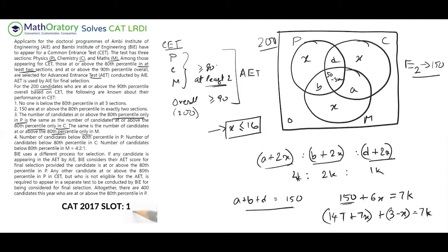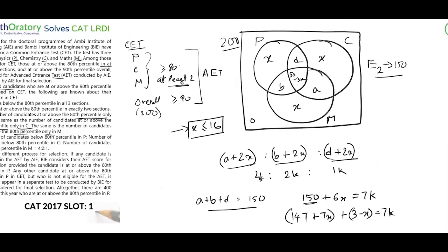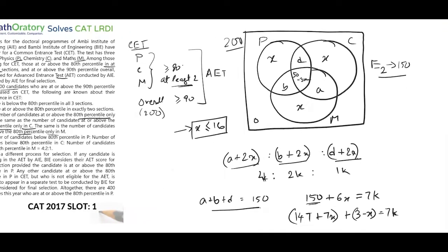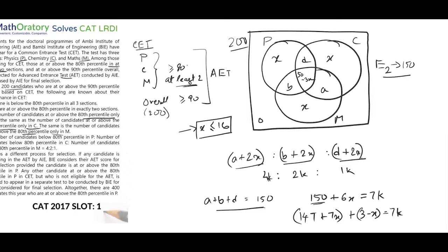So if I go into that, let me take a bit of part here. So if I consider this x minus 3, where should I write this? So let me write it here. So this x minus 3, this should be a multiple of 7. So what are the possibilities? One is x is equal to 3 and another is x is equal to 10. That's it, because x has to be less than equal to 16. So there are two possible Venn diagrams here. Wow. So let me do that.